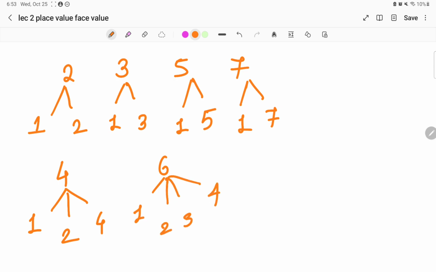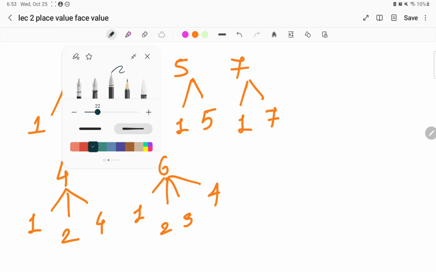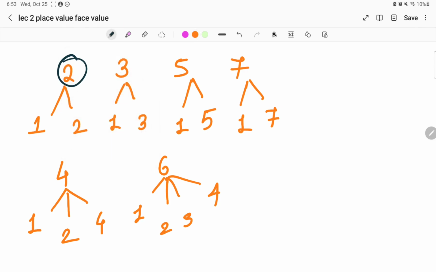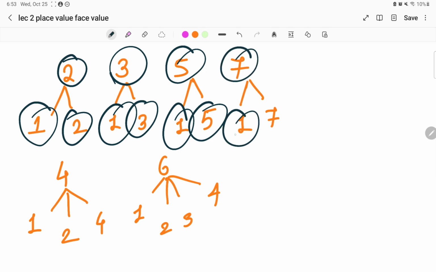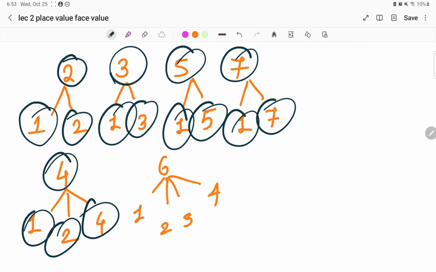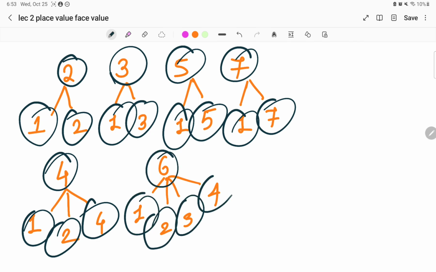What are we writing over here? That 2 has 2 factors, that is 1 and 2. 3 has 2 factors, 1 and 3. 5 has 2 factors, 1 and 5. 7 has 2 factors, 1 and 7. 4 has 3 factors, 1, 2, 4. 6 has 4 factors, 1, 2, 3, 6. Sorry, this is not 4, this is 6. It comes in the table of 6, not 4, right?